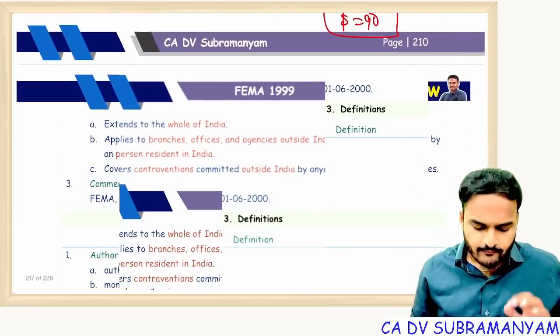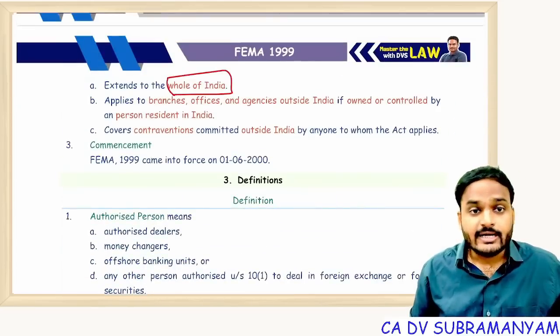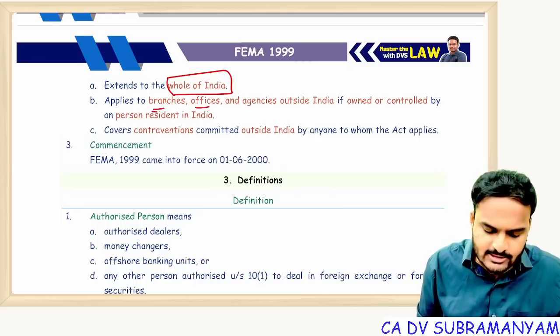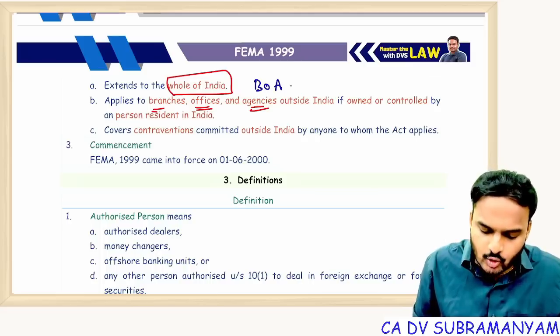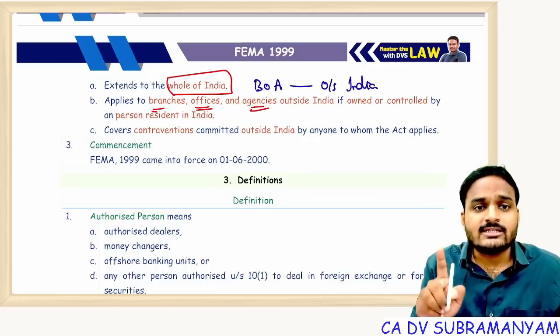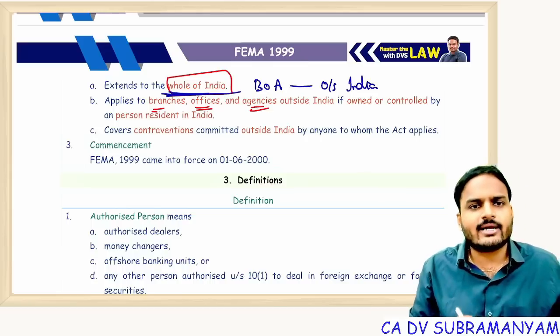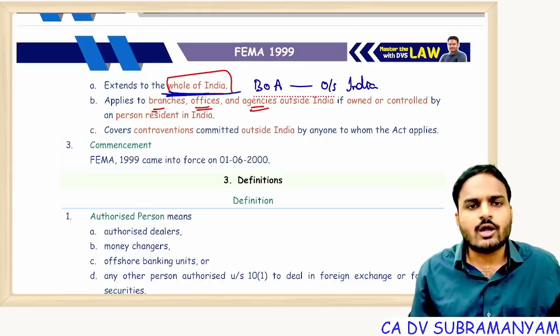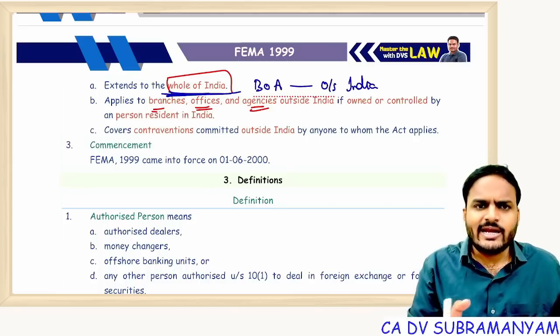Next, FEMA is applicable to the whole of India. And it is also applicable to branches, offices, agencies, which as a shortcut I denote as BOA, located outside India. Sir, what about in India? If a branch or office or agency is located in India, obviously FEMA is applicable, because FEMA extends to the whole of India.